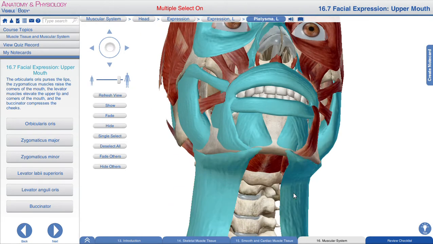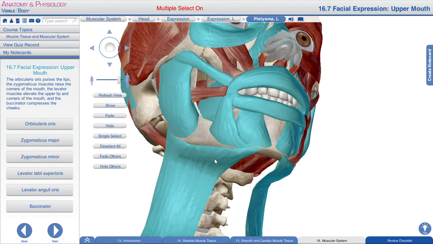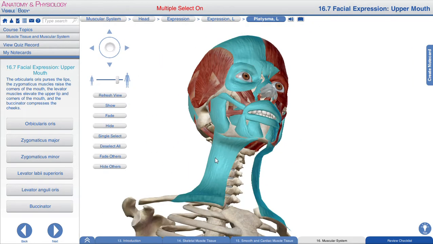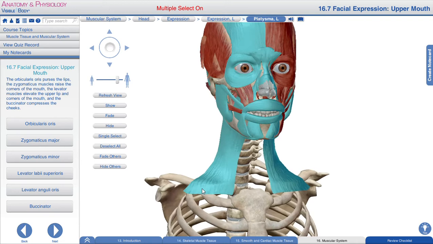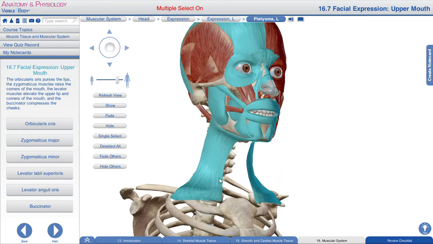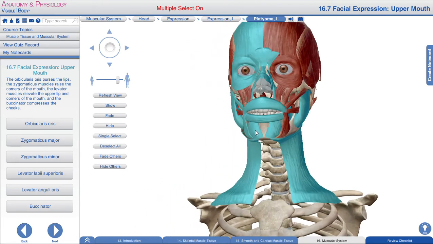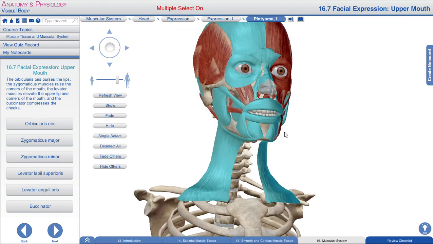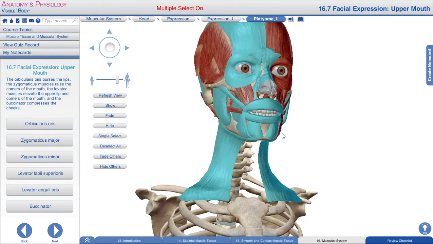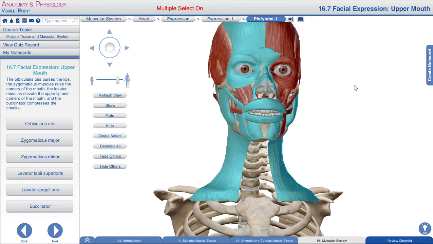the platysma. It is a muscle, but it is actually a thin sheet of flat muscle that is attached to the anterior surface of the medial half of the clavicle. The platysma muscle and the muscles of facial expression are usually supplied by the facial nerve. That is, they are usually supplied by the branches of the facial nerve.